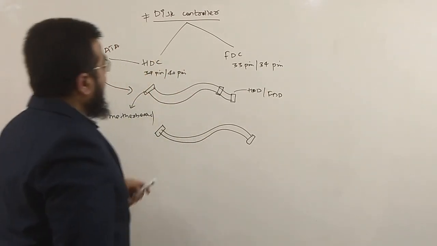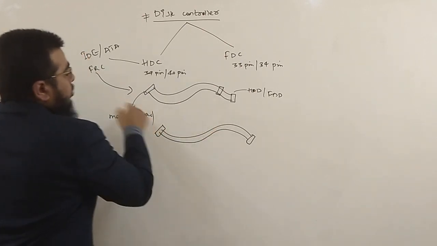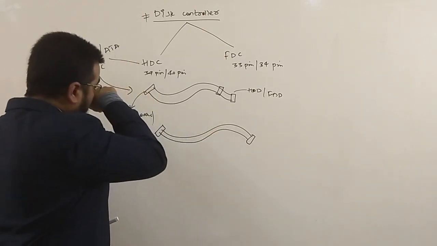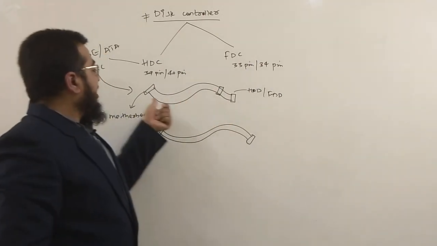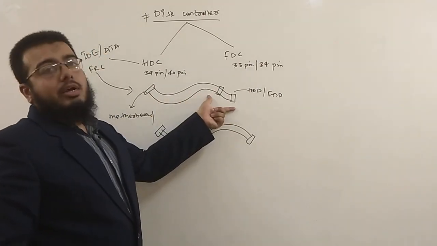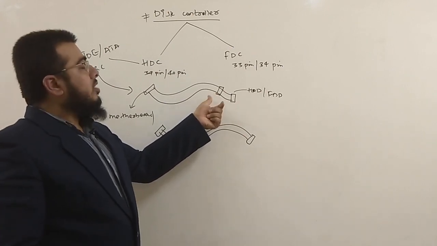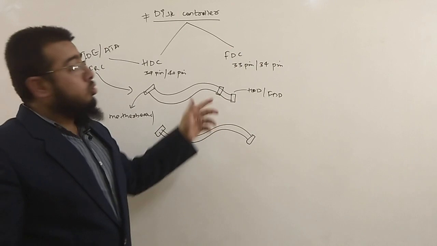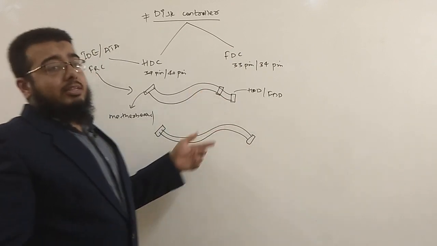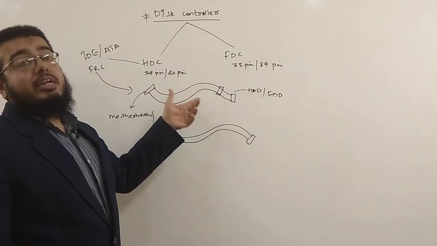It depends again. So here you have two. You can connect in a flat ribbon cable. The advantage is you can connect two devices at a time. One end to the motherboard, and the second end will go to either two DVD writers or one writer and one hard disk, or any combination. Or two hard disks also can be connected. But the main drawback here is the speed, the data transfer.